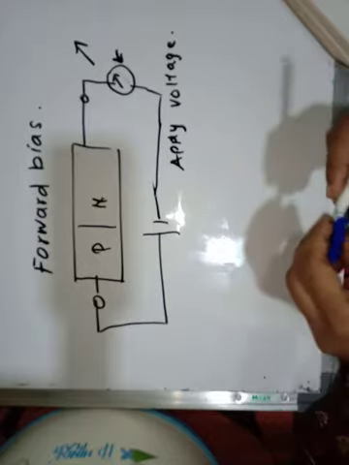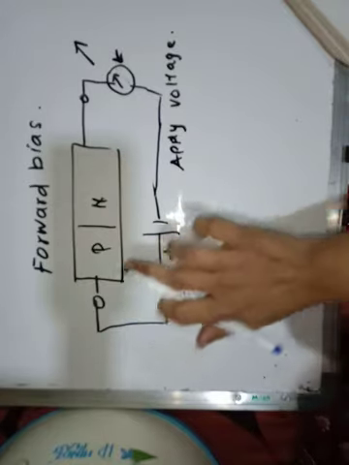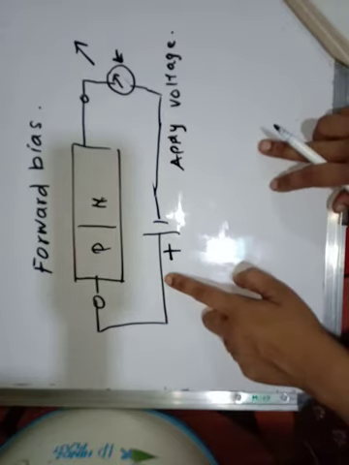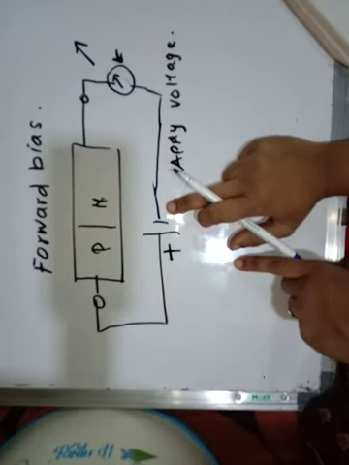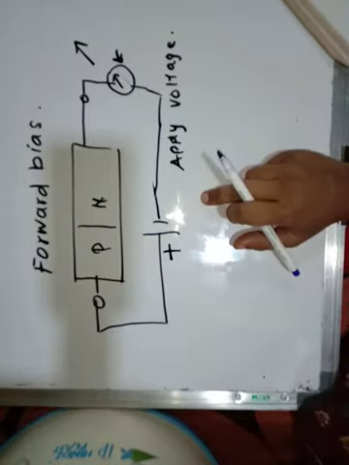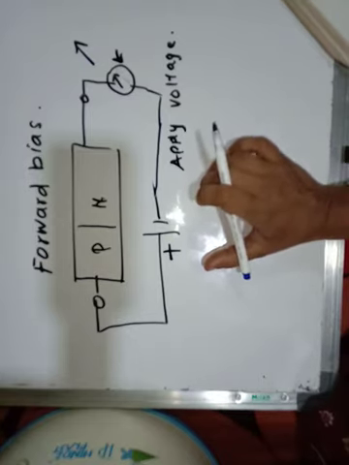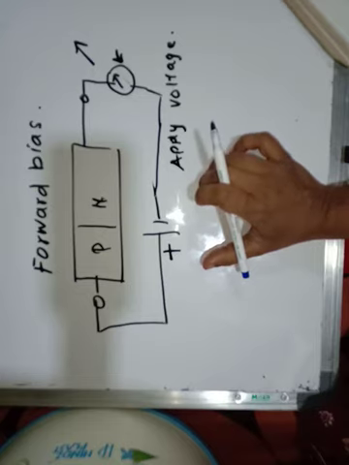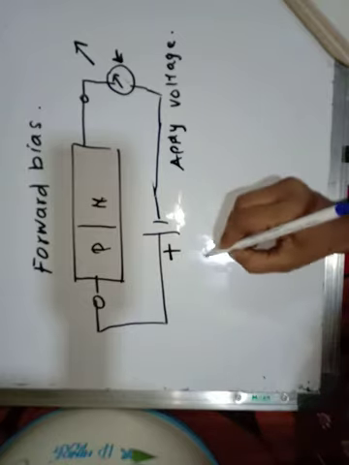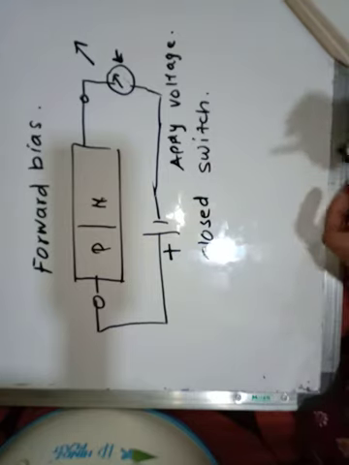Now in the case of forward bias, the anode is connected to the positive terminal and the cathode is connected to the negative terminal of the battery, which shows the forward bias connection, and it shows that the maximum current flows through the diode. In forward bias the resistance of the diode becomes very low, and that's why the diode acts as a closed switch. Why does the diode act as a closed switch?